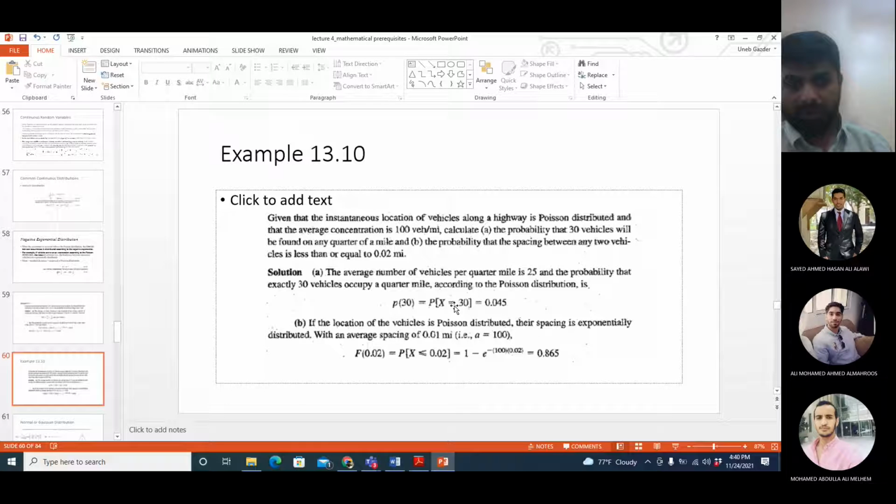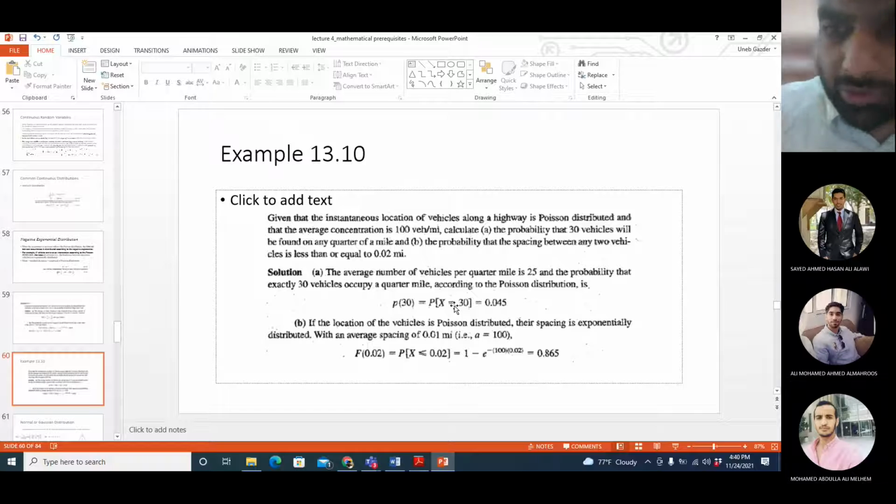Okay, so I just want to emphasize again, we are applying two distributions on the same experiment. Poisson and negative exponential. Poisson is applied to the arrival rate of the vehicles, or the concentration of the vehicles, meaning the outcome of the experiment itself.